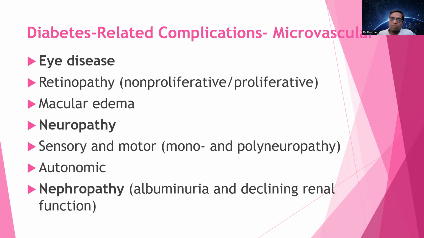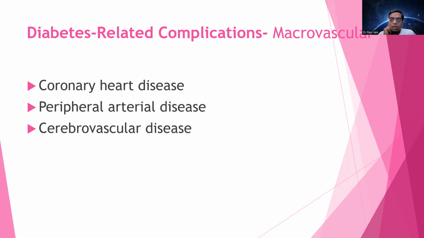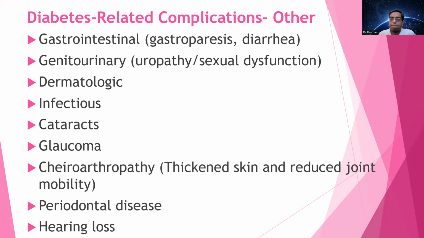So in microvascular, we have the eye, kidneys, and nerves. In the eye disease, we have retinopathy and macular edema. In the neuropathy, we have sensory and motor neuropathy and autonomic neuropathy. And in nephropathy, we have albuminuria and declined renal function. And in the macrovascular disease, we have coronary heart disease, peripheral arterial disease, and cerebrovascular disease.